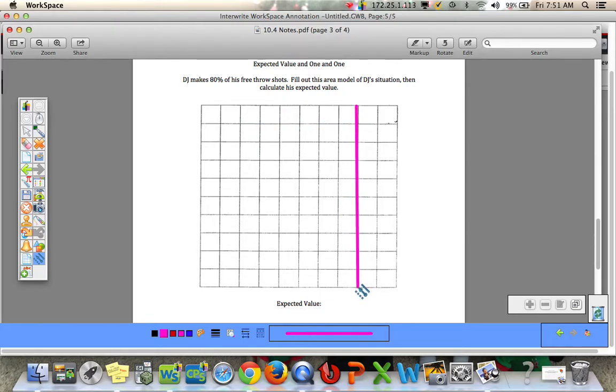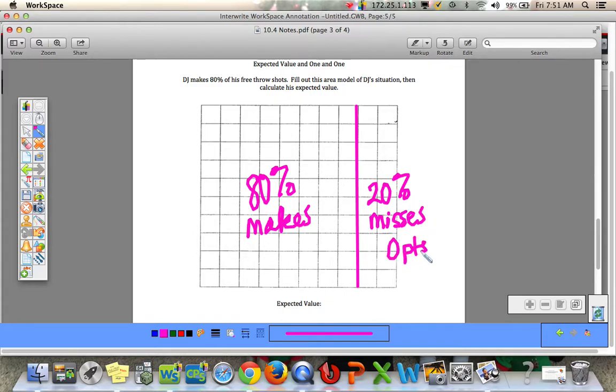All right, this area diagram right now is 100%. The whole thing's 100%. But there's an 80% chance here that he makes his first shot, and there's a 20% chance here that he misses his first shot, and if he misses, he gets 0 points. All right, if he makes his first shot, so this right here, he gets to shoot again.